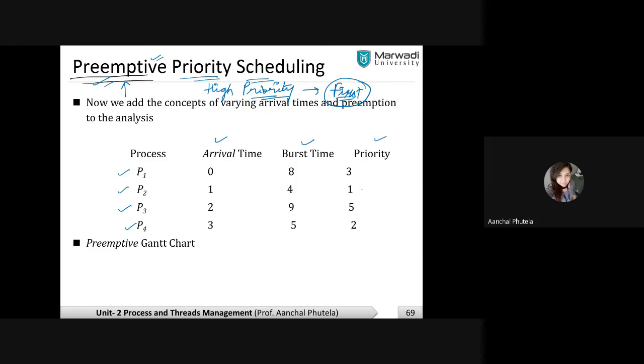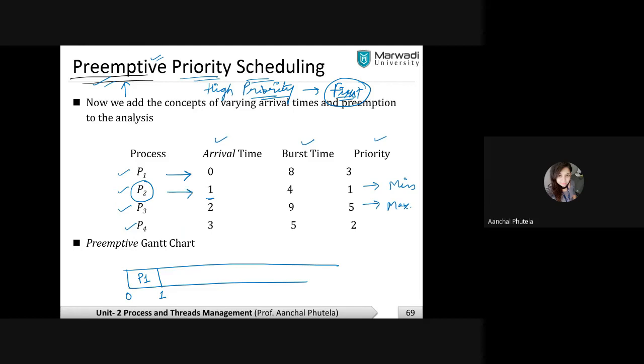Fine. So if I consider this as the minimum priority and this as the maximum priority of the process, then according to the preemptive approach, remember at time 0, some process arrives, P1. अब P1 को मैं कितने सेकंड के लिए एग्जीक्यूट करूंगी? जब तक मेरे पास कोई दूसरा प्रोसेस सिस्टम में ना आ जाए। दूसरा प्रोसेस कब आया? 1 सेकंड पे, राइट? तो 1 सेकंड तक मैंने P1 को एग्जीक्यूट किया। ठीक है, अब 1 सेकंड पे P2 एंटर होता है सिस्टम में। Now I can compare the priorities.